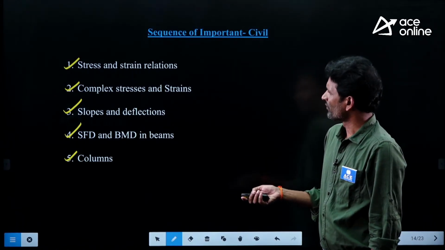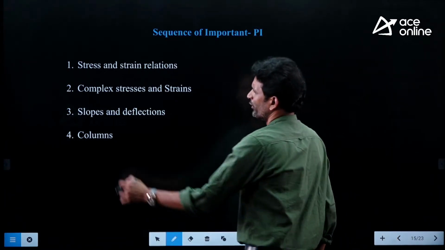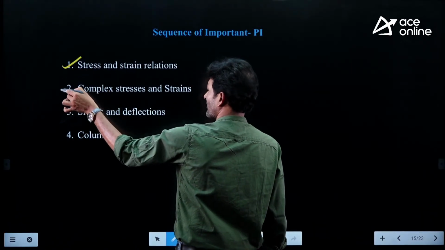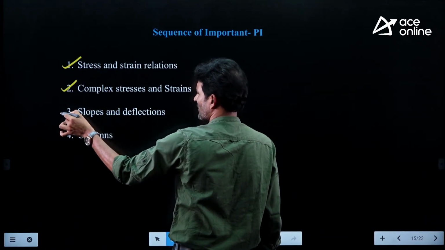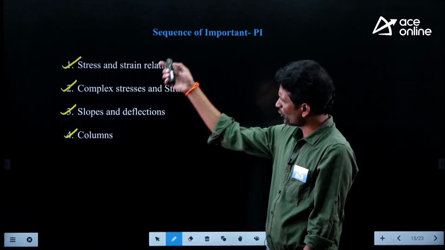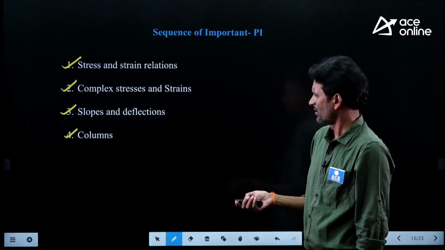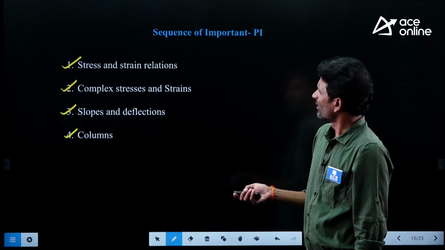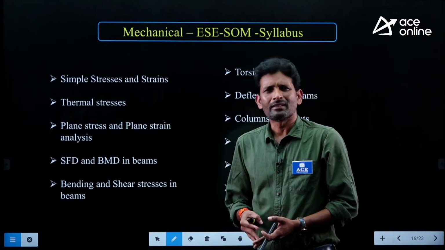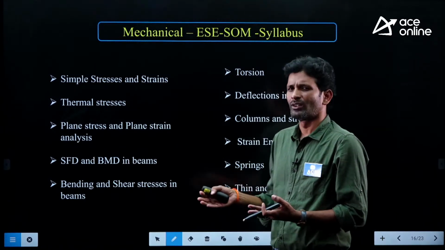And as we move on to production engineering people, don't leave these four topics: the concept of stress and strain, the concept of principal stresses and strains, slopes and deflections, and columns. Frequently, we have numericals from these topics, particularly for production engineering people.